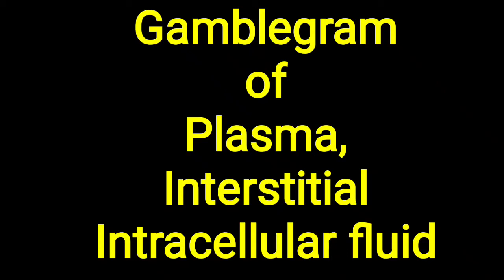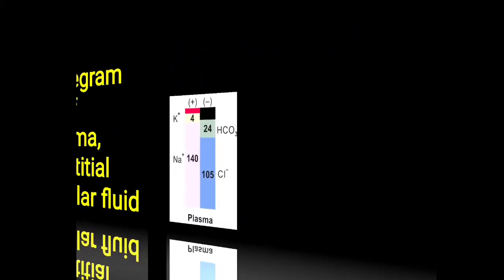Hello friends, today we will look at the Gamble-Gram of plasma, interstitial and intracellular fluid, and this will give an idea about anions and cations in relation to all these three compartments. So first of all, we will talk about the plasma.